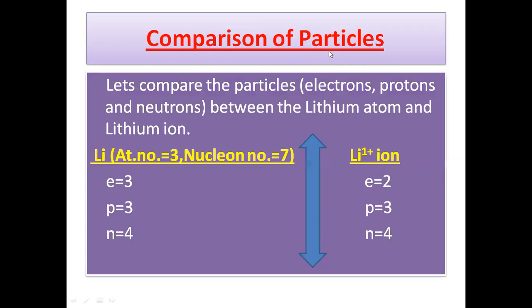We can compare the particles of the lithium atom and the lithium ion. This lithium atom with atomic number 3 and nucleon number 7 has 3 electrons, 3 protons, and 4 neutrons. But when this lithium atom is changed into a lithium ion, it will have 2 electrons, 3 protons, and 4 neutrons.